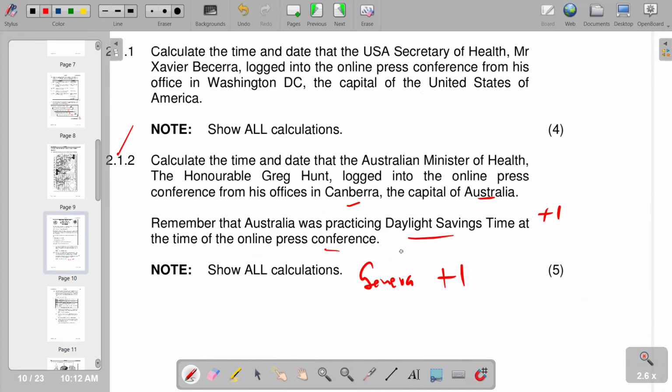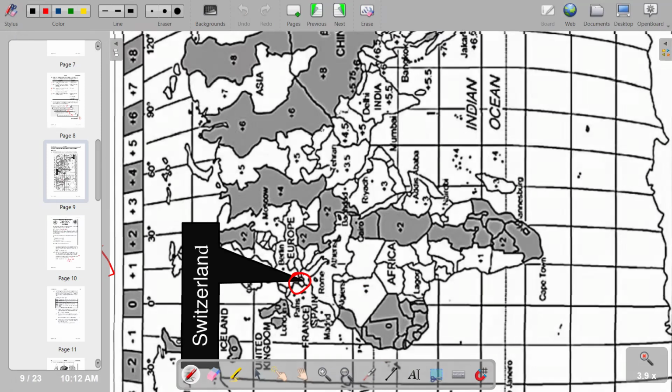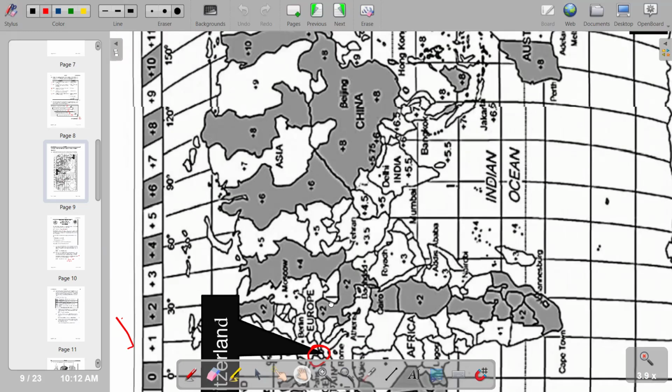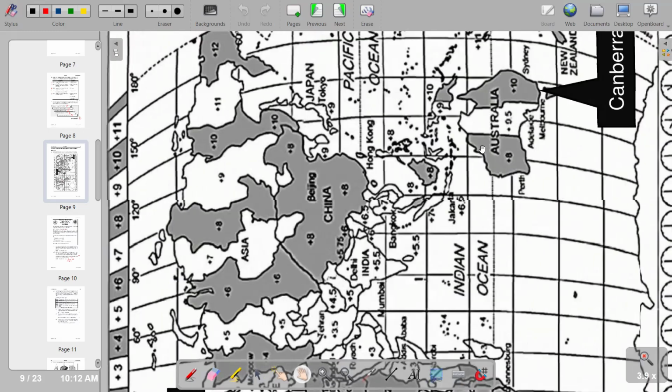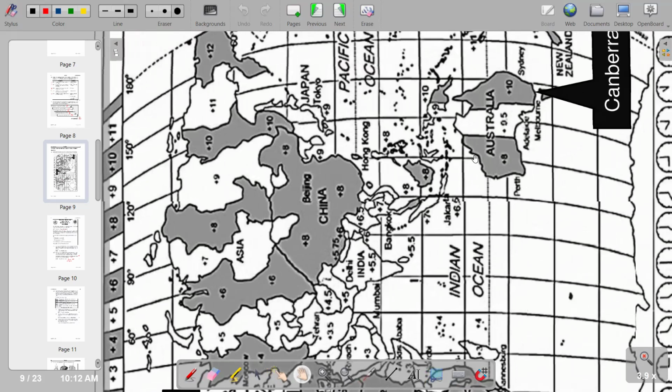Then Canberra, Australia. We check again what we have in terms of Canberra. We check where we have our Australia. So if you go up there, you'll see that we have got our Australia at this point. Australia, it is at this point, and it is indicating